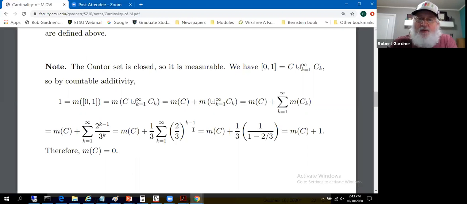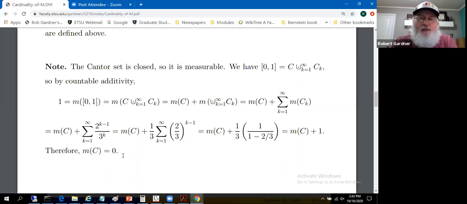You get your formula for the sum of a geometric series, which produces 1 over 1 minus 2/3. The ratio is 2/3. The first term is 1. That simplifies to 1. So we get 1 equals the measure of the Cantor set plus 1. So the measure of the Cantor set must be 0. So the Cantor set's a set of measure 0.